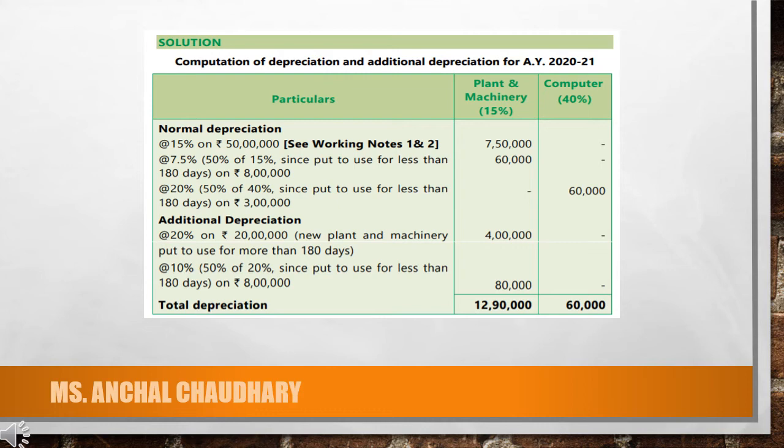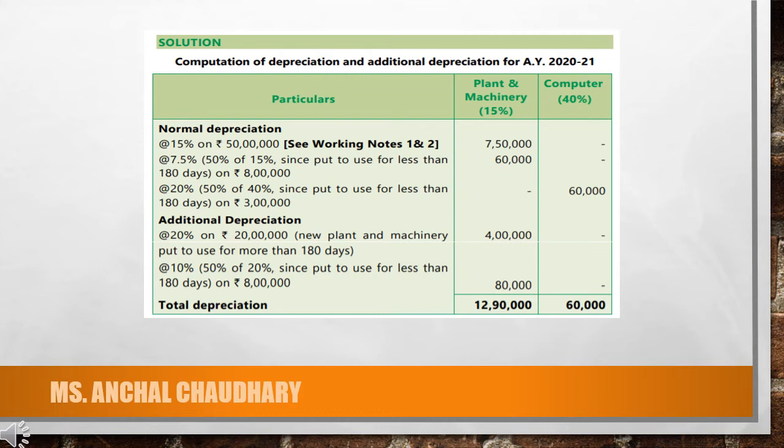If we talk about the third particulars, that is new plant and machinery acquired and put to use on 15th of December 2019. So it's clear that this particular new plant and machinery has not completed 180 days. So basically it's used for less than 180 days. So 50% of depreciation will be calculated on this. So 50% of 15%, the rate will be 7.5%. So if we calculate 7.5% on 8 lakh, the amount of depreciation will be 60,000.